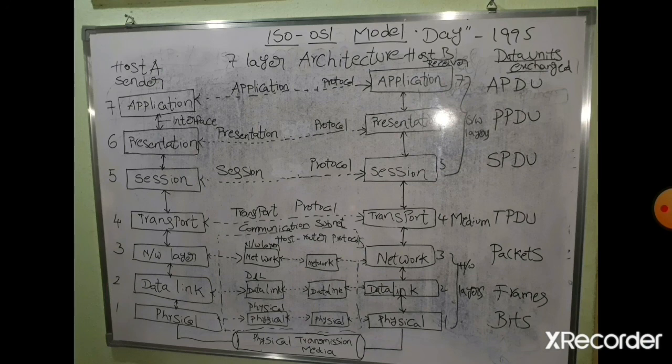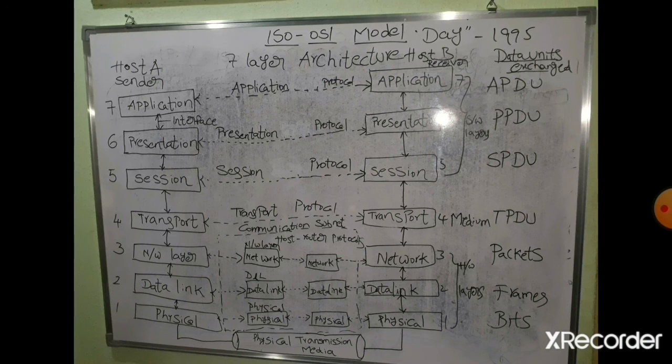The data link layer and network layer both communicate with the physical layer, and these three layers communicate with the host router protocols. That's why these three are called hardware layers.